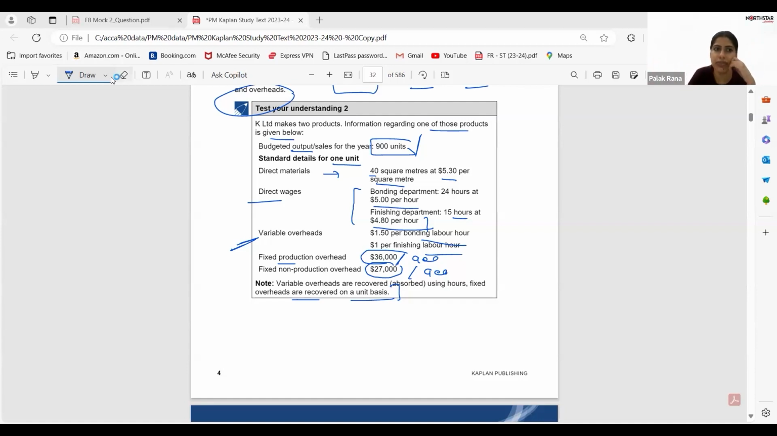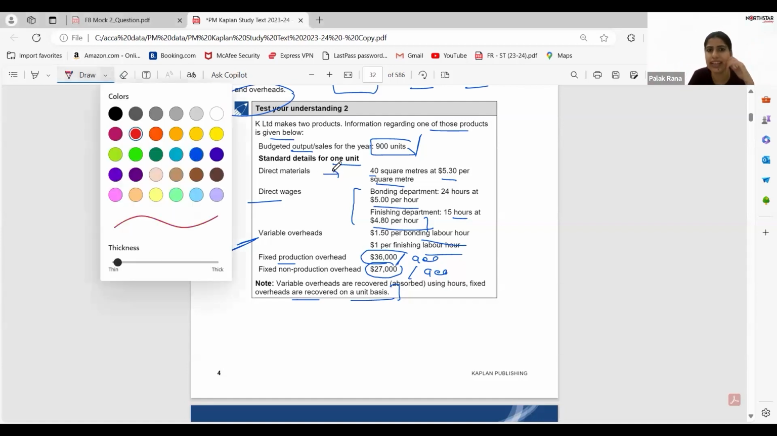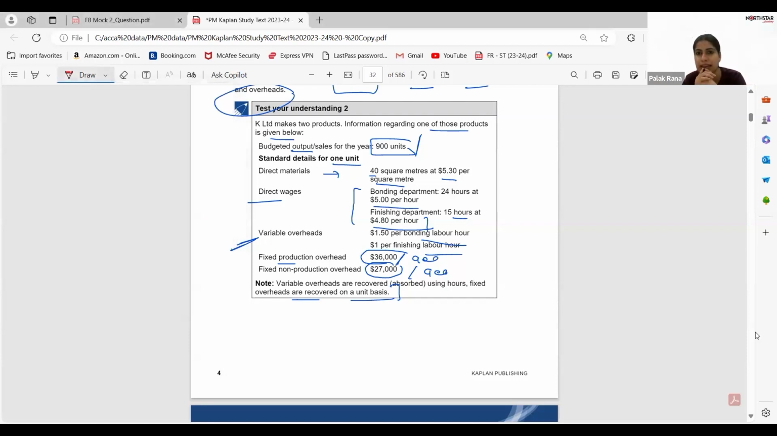Now they have given you information that for one unit I have to make one AC remote. For this one AC remote I need 40 square meter of plastic, suppose, and that will cost me 5.3 per square meter. So if I want to calculate the cost of plastic, that means the material, can I calculate that?